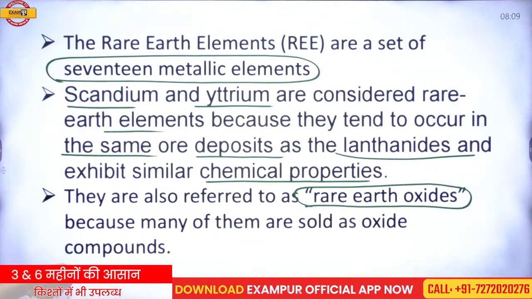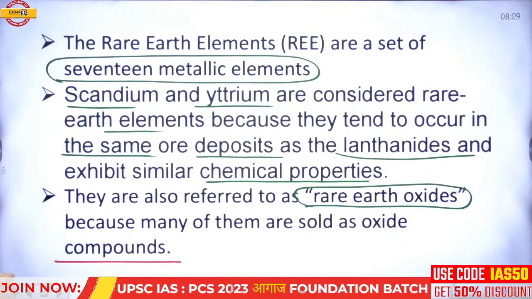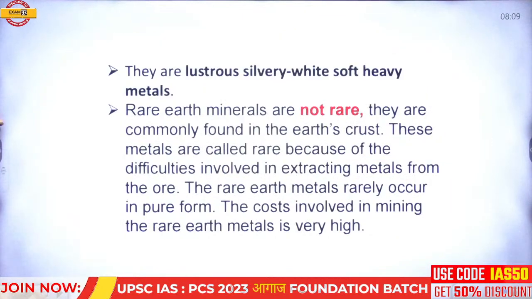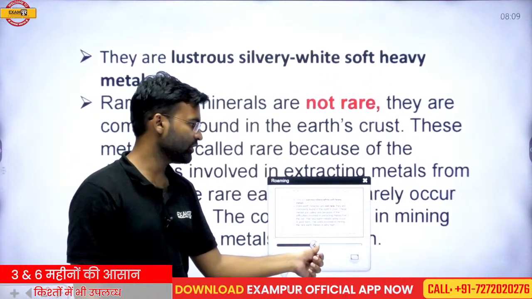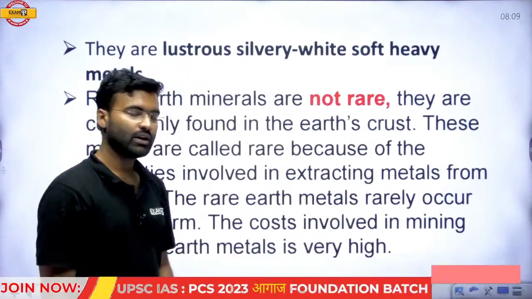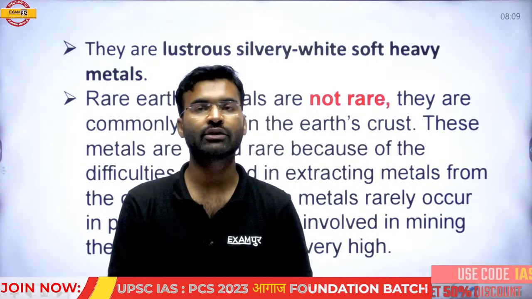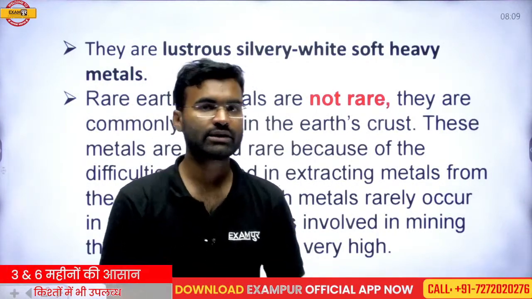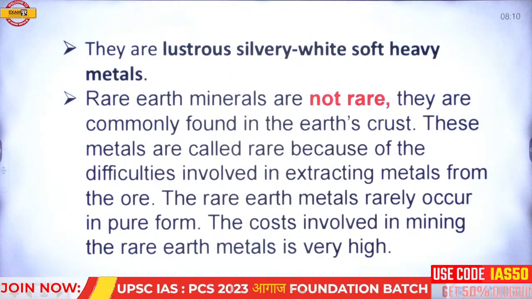Many of them are sold as oxide compounds. Rare earth metal is also called rare earth oxide because they are sometimes sold, or required, in the oxide form.